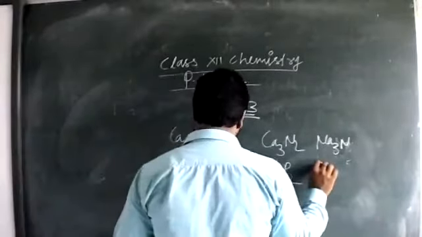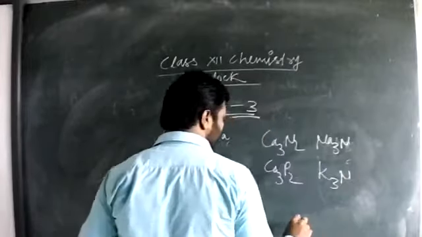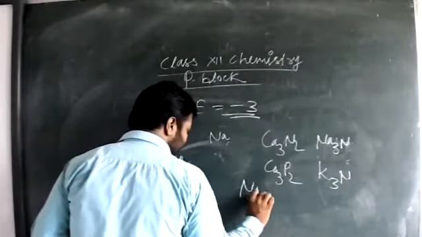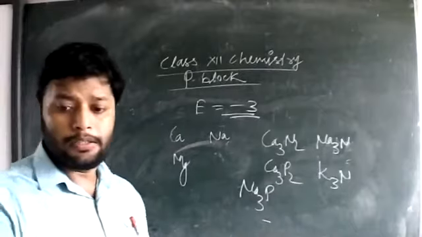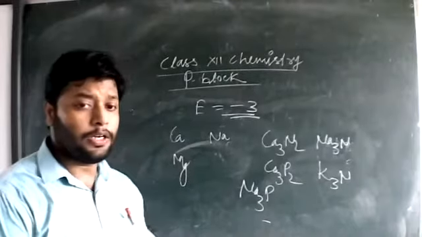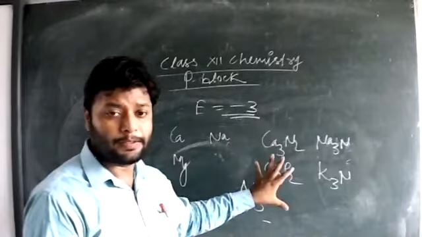nitride, potassium nitride, sodium phosphide. All these are called metal nitrides or phosphides.